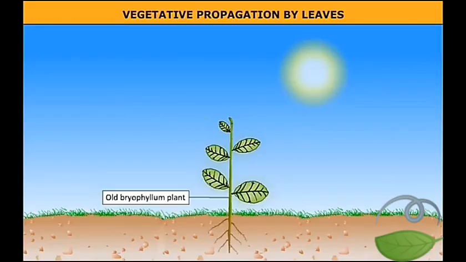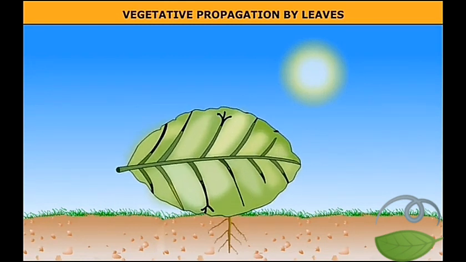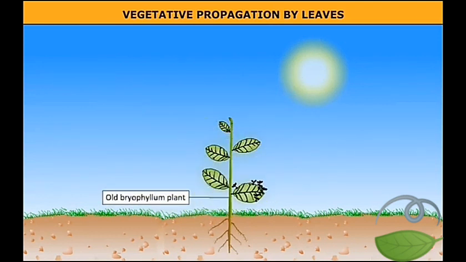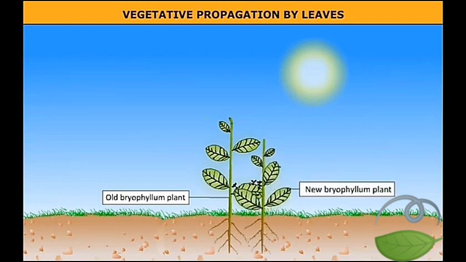Now let's talk about how we can grow a new plant from leaves. In plants like Bryophyllum and Begonia, new plants can be produced from leaves. Leaves of these plants have buds in their notches along their margins. These buds, after falling on the ground or coming in contact with the soil, grow into new plants. Thus, many new independent plants with a proper root and shoot system can grow from buds of Bryophyllum leaves.